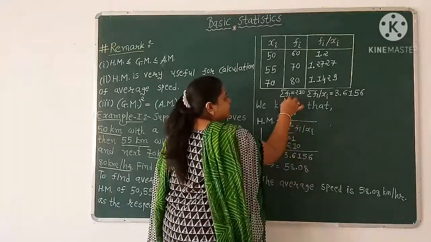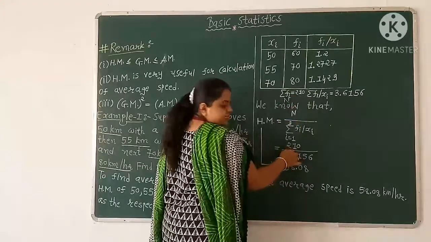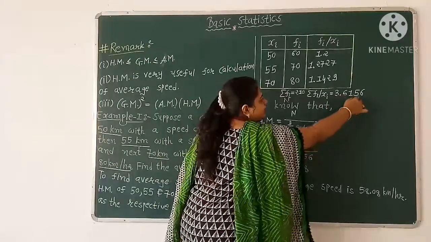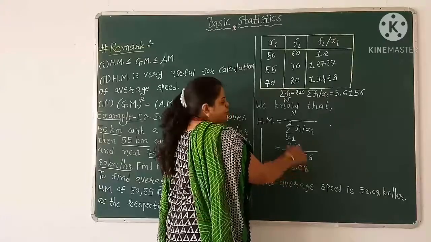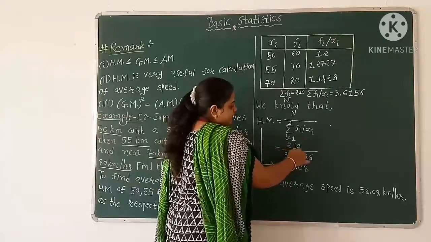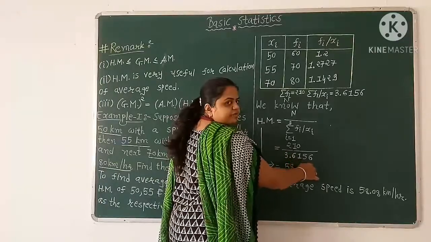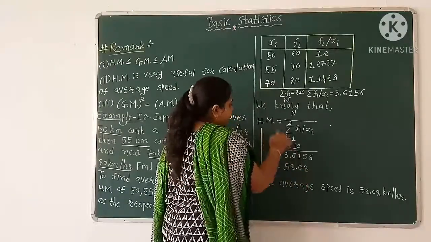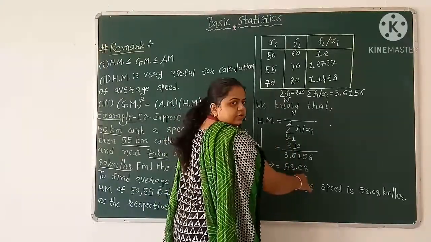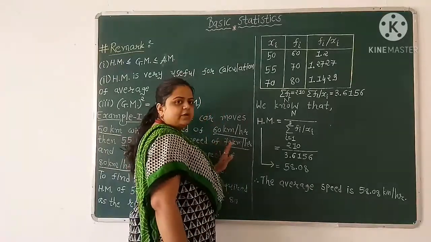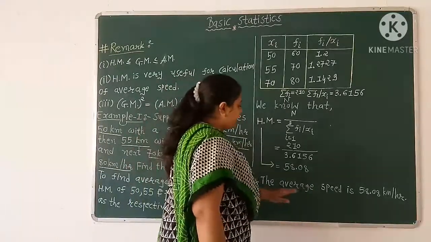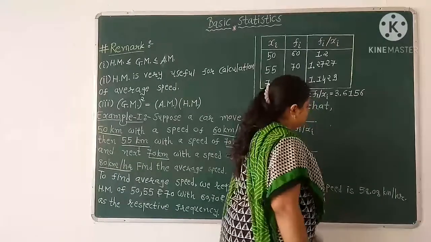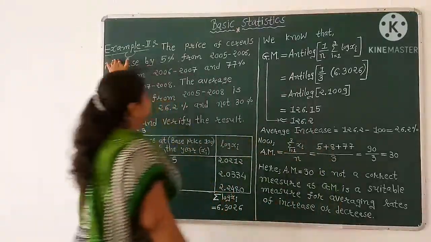Now harmonic mean equals capital N over summation i equals 1 to 3 fi over xi, where capital N, that is our summation fi, equals 210 and summation i equals 1 to 3 fi over xi equals 3.6156. Therefore our harmonic mean becomes 210 over 3.6156, equal to 58.08. Here we have given speed in kilometer per hour, so the average speed is 58.08 kilometer per hour.